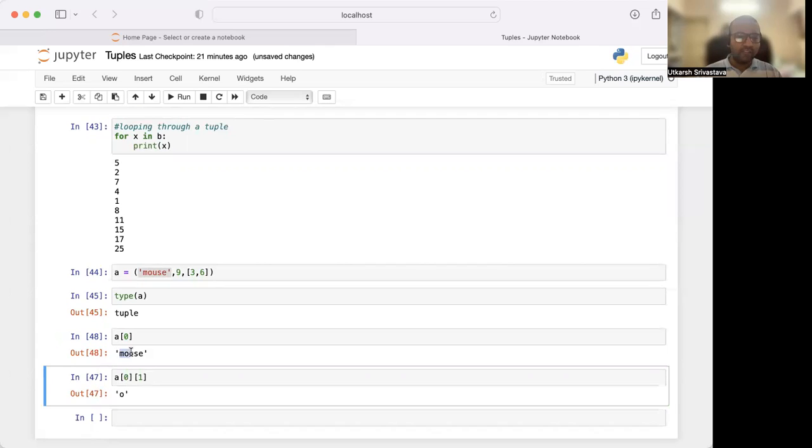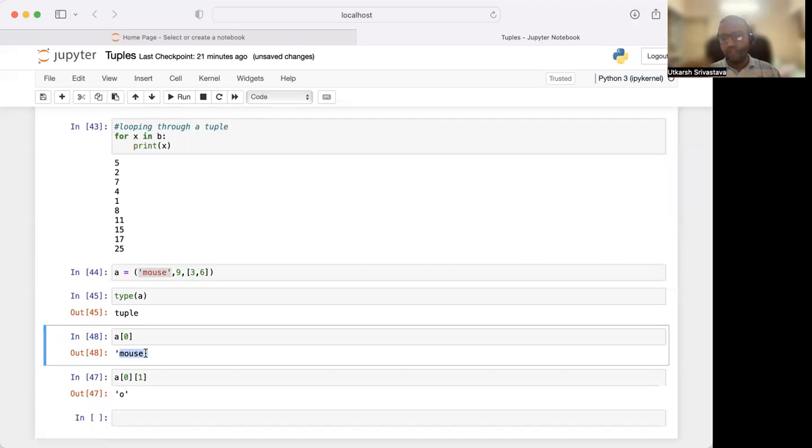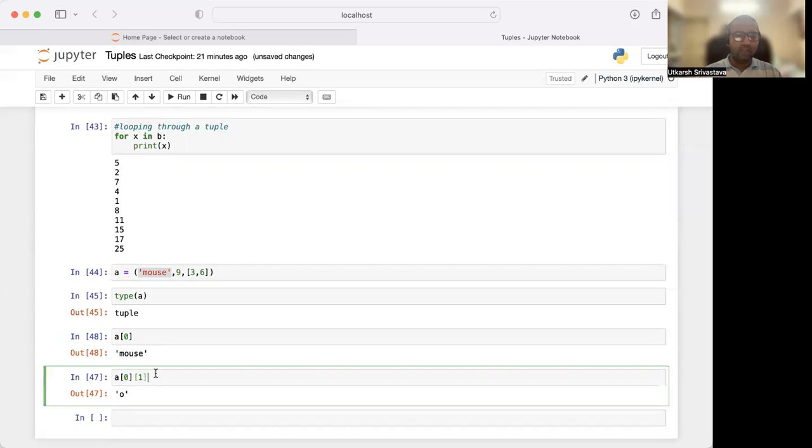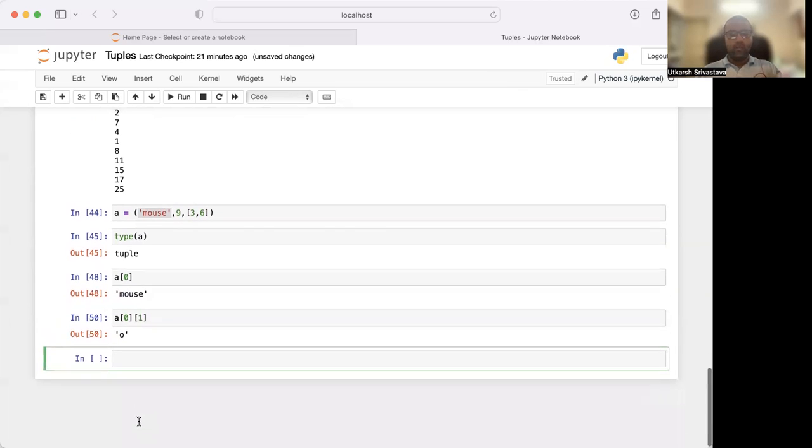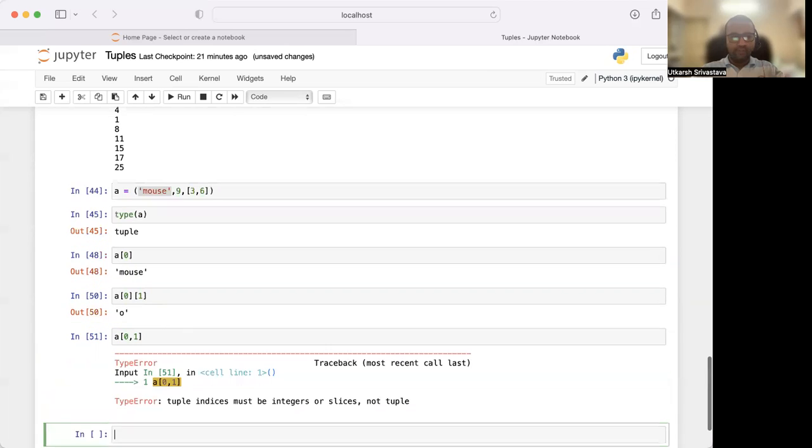If you want to access the values within mouse, M, O, U, S, E, let's say I want to access O. We already have A[0], which is mouse. We write another square bracket and put 1 over here, because I want to access the O of mouse. So A[0][1] gives me O.